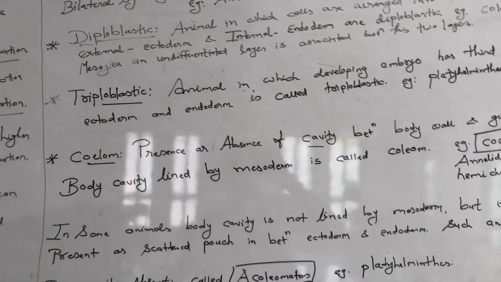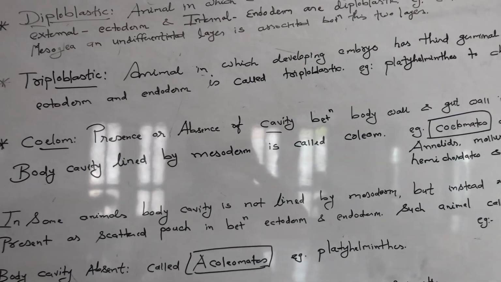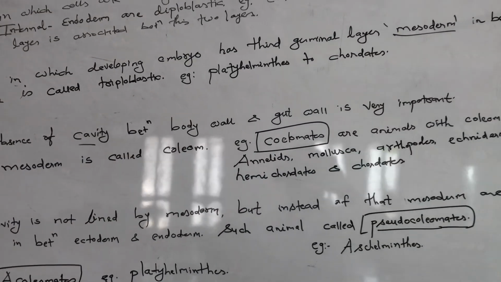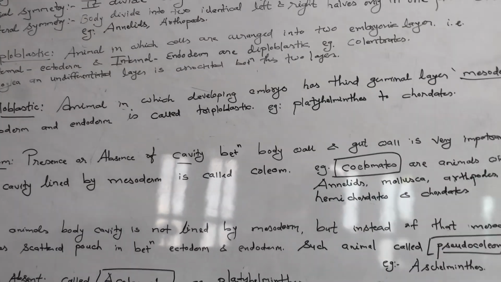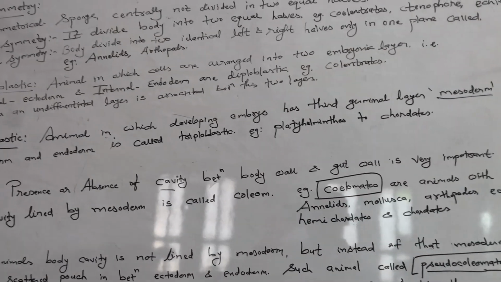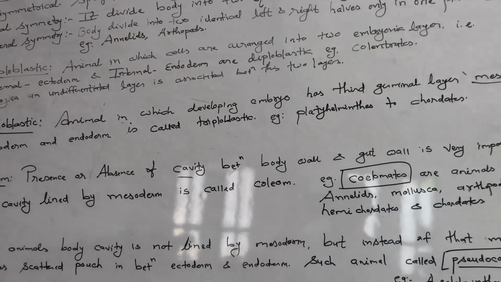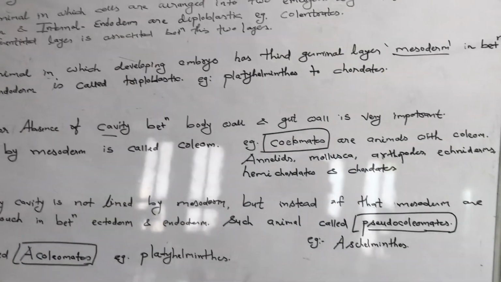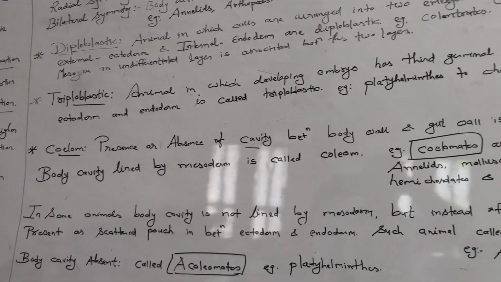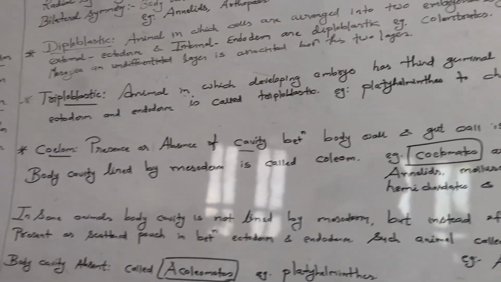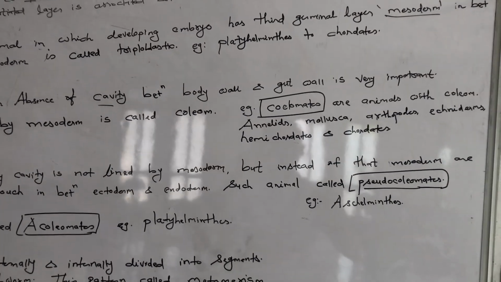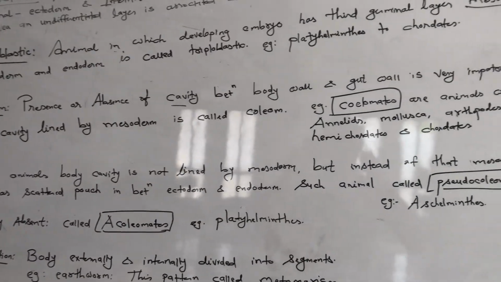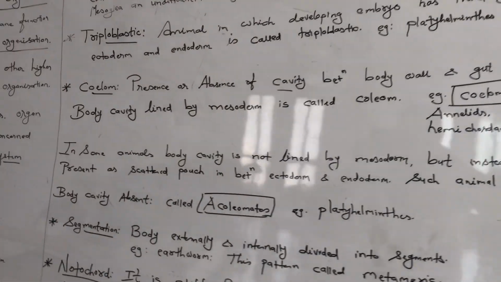Now coelom. Coelom means what? The presence or absence of a cavity between the body wall and gut wall is very important to identify the coelom. The presence of a cavity, one kind of space, between the body wall as well as the gut wall is very important. In this, coelom is divided into three parts: coelomate, pseudocoelomate and acoelomate. Okay, what is coelomate?